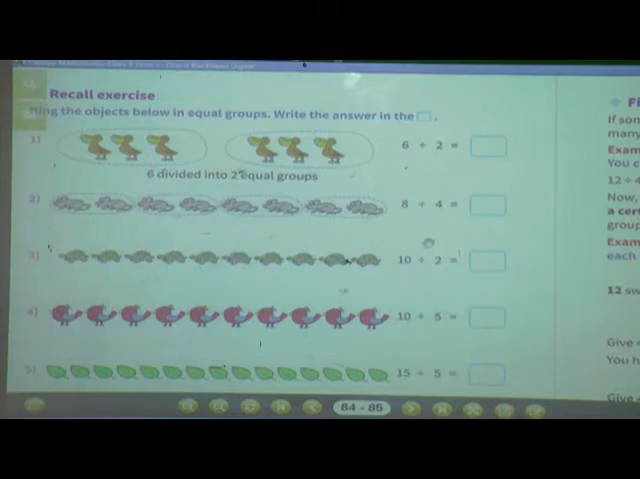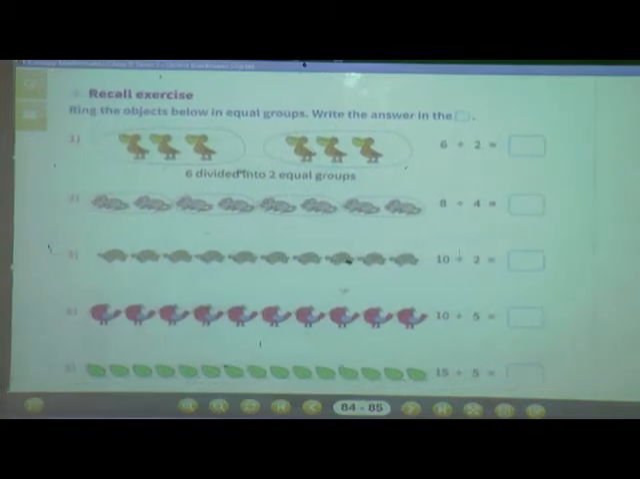Open your textbook, page number 84. See the first question: ring the objects below in equal groups. Write the answer in the box. See the first one. Here you can see 6 birds, 1, 2, 3, 4, 5, 6. These 6 birds are divided into 2 equal groups. Here you can see this is the first group and this is the second group.